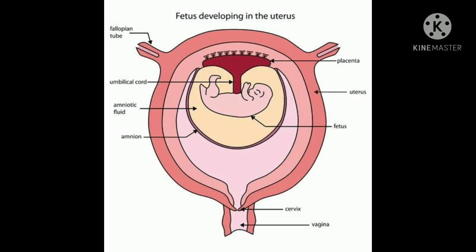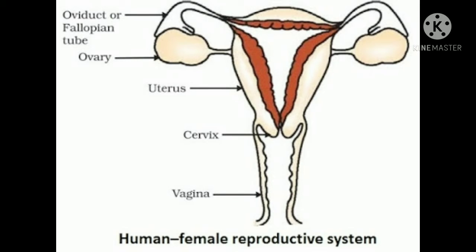And this question can also come like, what changes are observed in the uterus if fertilization does not occur? See, uterus, it prepares itself every month to receive a fertilized egg, and its lining becomes thick and spongy. But in the absence of fertilization, the lining slowly breaks and comes out through the vagina as blood and mucus.